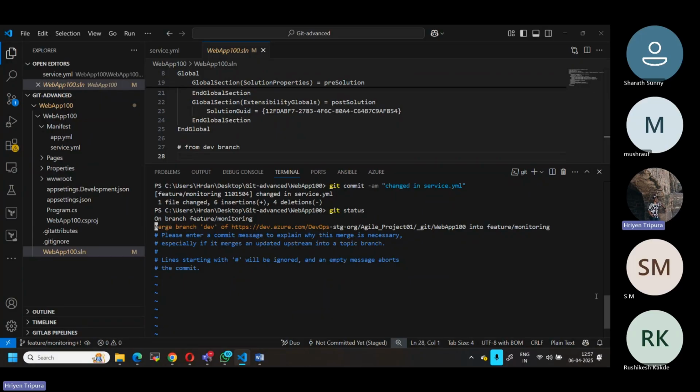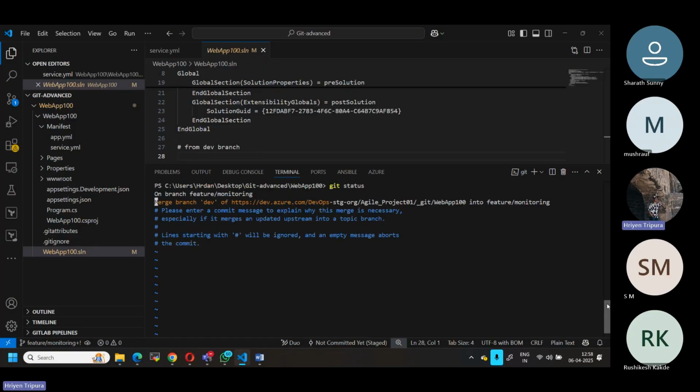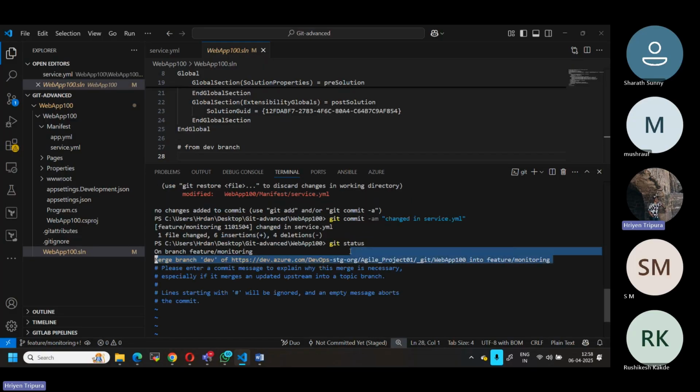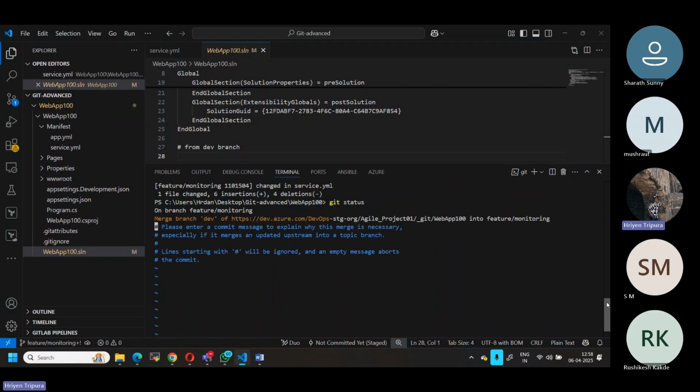Now in this case, as I told you, it is optional. If you want, you can give a message, or you can keep the default. If I want to change this name, I can change it to anything. Let's say I enter something like this, and if I just press enter, automatically you can see here. So you can see what message name you can give. In my case, as I told you, you just need to use this.